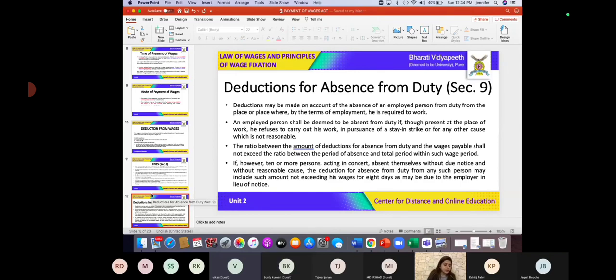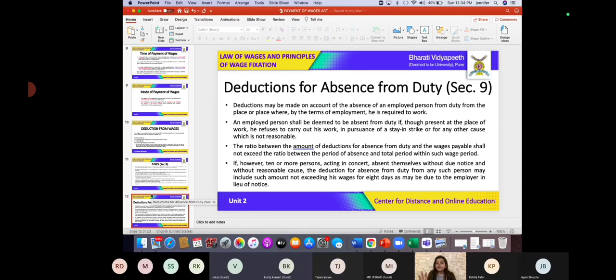Now, my dear students, deductions can be made by the employer for the absence of duty by the employee for 1 day or for any period. If the employee did not come to work for 1 day, does the employer have a right to deduct that day's wage? Yes.